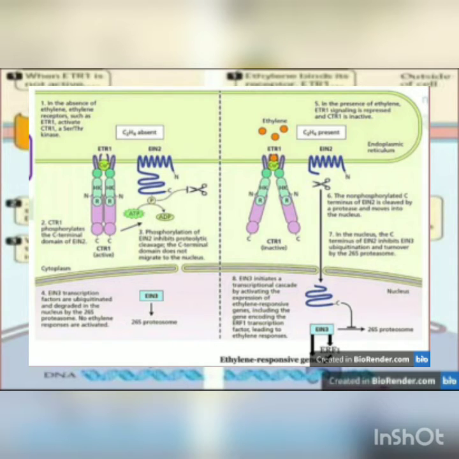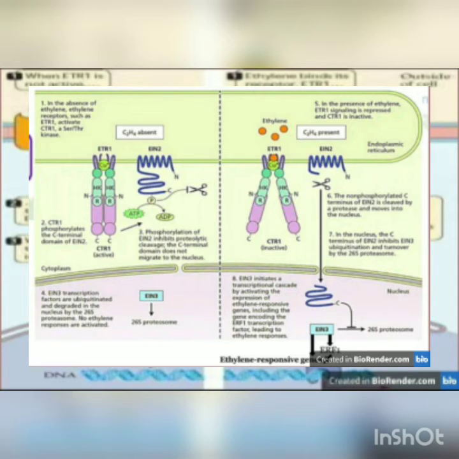This leads to the dephosphorylation of EIN2 by an unidentified phosphatase and the subsequent proteolytic cleavage of its cytosolic C-terminus by an unidentified protease. Interaction of CTR1 with EIN2 and similar proteins also regulates the stability of receptors to ensure that the ethylene response mechanism can rapidly reset. The released EIN2 C-terminal domain then migrates into the nucleus where it activates EIN3, either directly or indirectly. The activated EIN3 family of transcription factors regulates the transcription of most genes that are rapidly induced by ethylene,